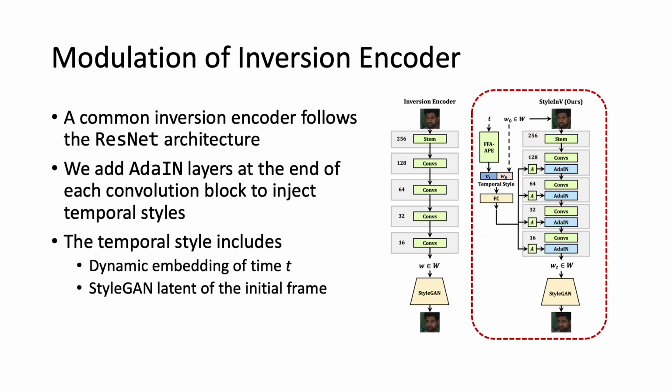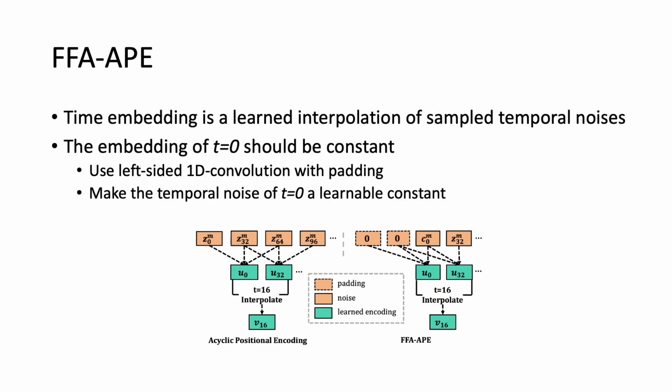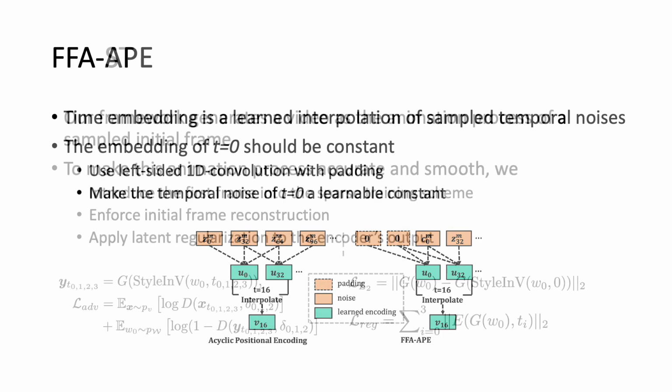We can see that the modulated inversion is also an animation process of the initial frame. Thus, we need to reconstruct the initial frame when t is 0. To achieve it, we incorporate first-frame-aware features into the acyclic positional encoding and sparse training. For the acyclic positional encoding, it's necessary to fix the encoding of time 0 to avoid randomness in the reconstruction step. We use left-sided 1D convolution with constant padding and make the temporal noise of time 0 a learnable constant.